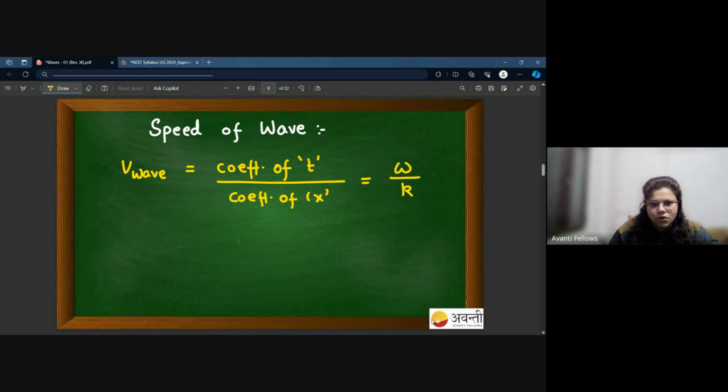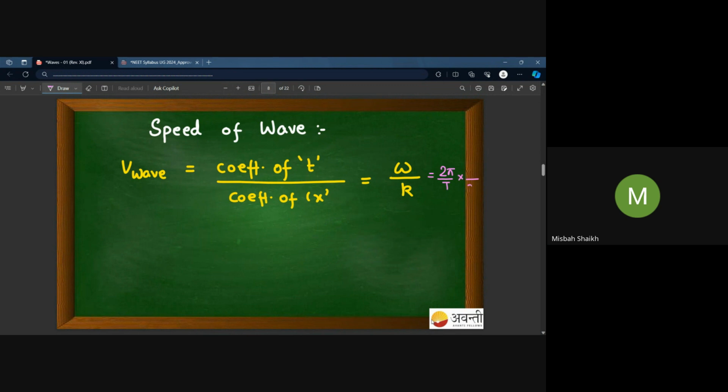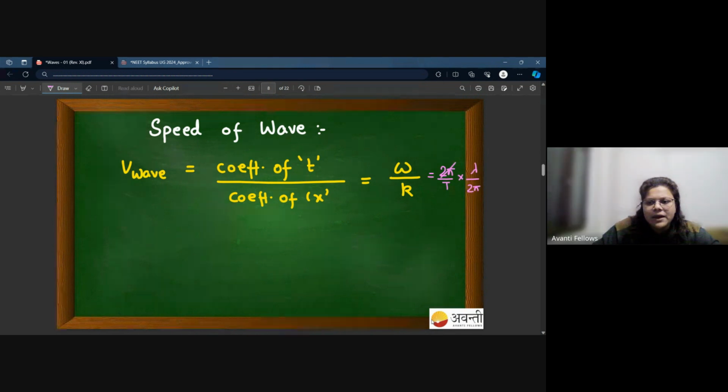And this is not just a formula, it is a very basic concept. Let me explain one thing. Can you see this omega? We can write omega as 2 pi by T. This k can be written as 2 pi by lambda. 2 pi will get cancelled out and you will be left with lambda by T. Lambda is the wavelength, the distance traveled by a complete wave in one time period, and T is the time period. So basically this is distance upon time, so it has to be the velocity. Yes, ma'am. It's very basic. You should remember this formula.